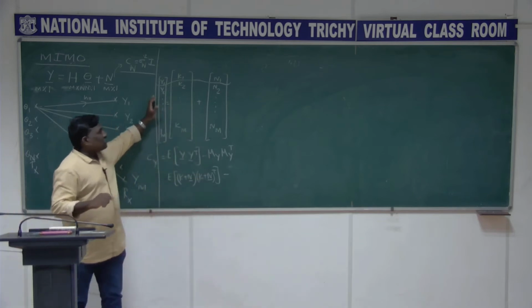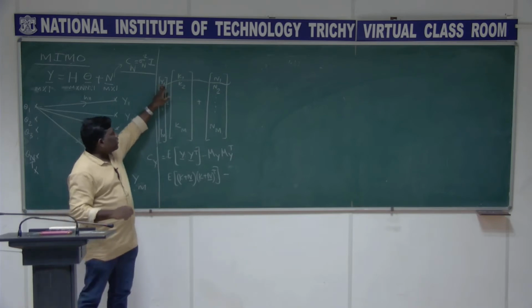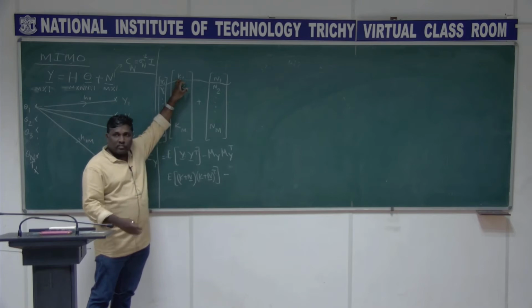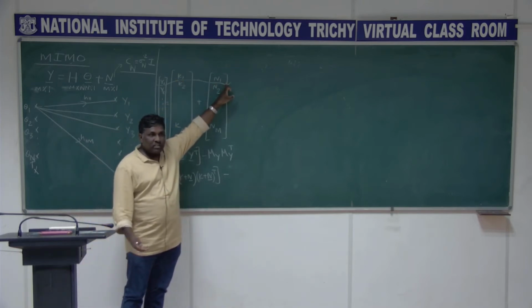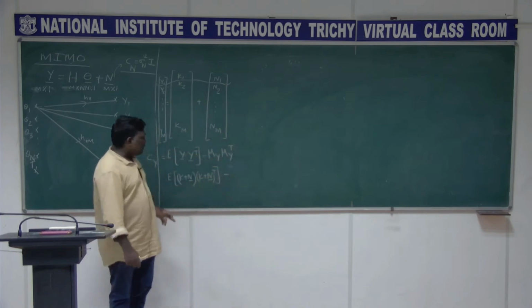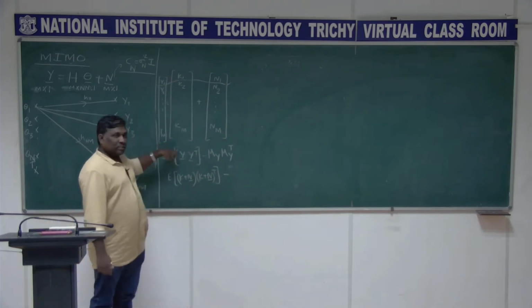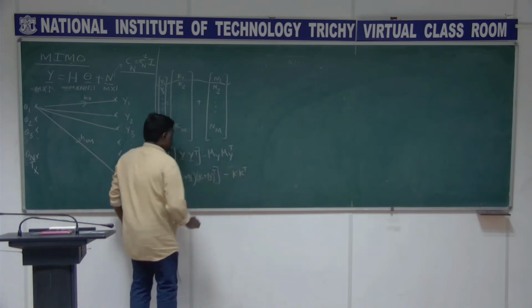And what is this μy? μy is the mean of the vector y. The expectation of y1 is the expectation of k1, which is already constant, so it is k1 plus the expectation of n1. The expectation of n1 is 0, so it is giving you just k1. So μy is the complete k vector here, and you get k transpose.